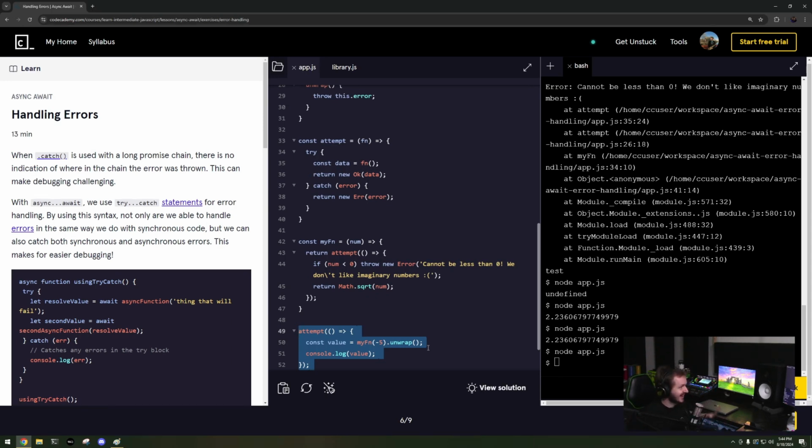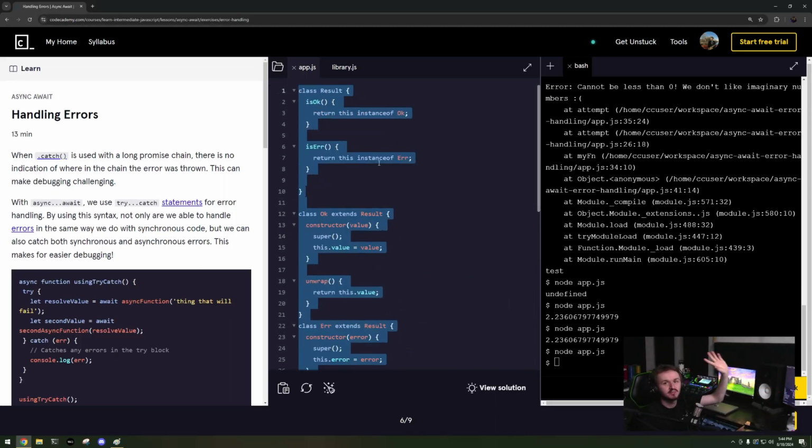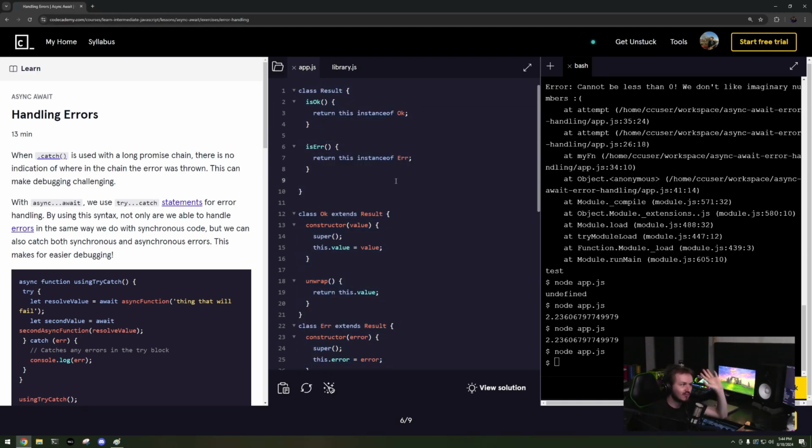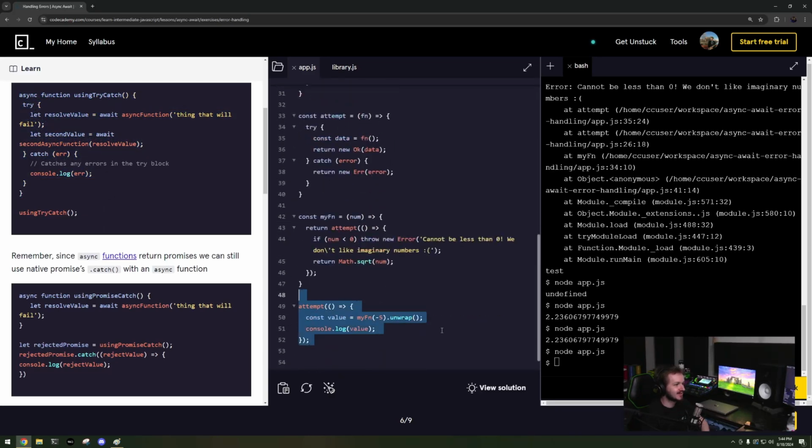So errors as types, just so useful. I recommend you implement this in all of your code bases because it is just far superior to try-catch. Because look at that monstrosity versus look at this. I love this. I just love this.